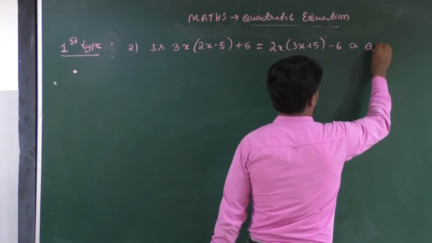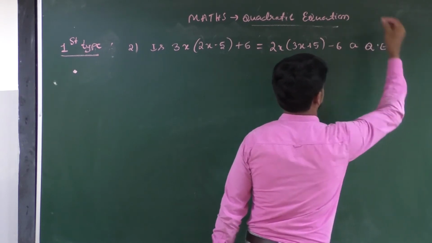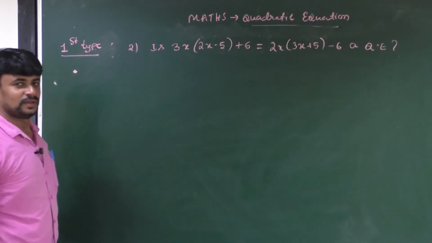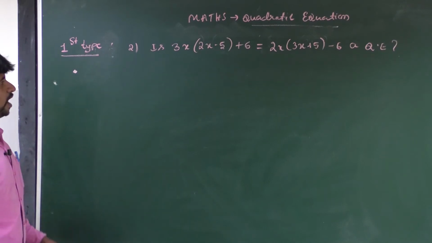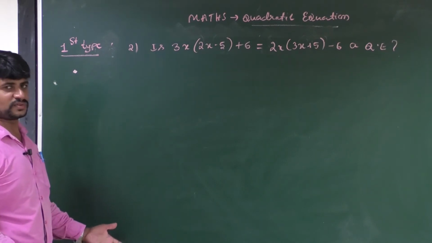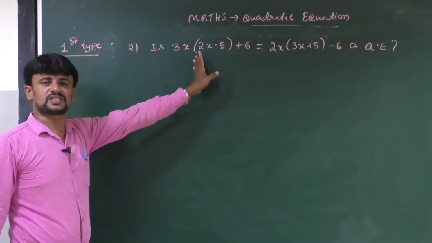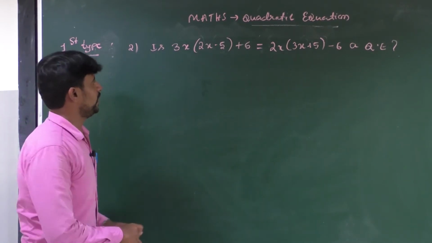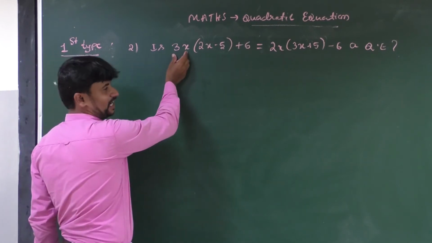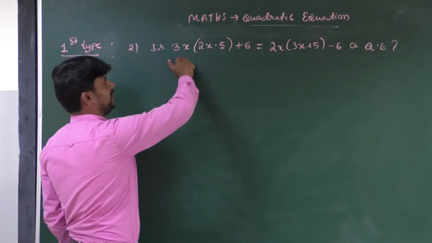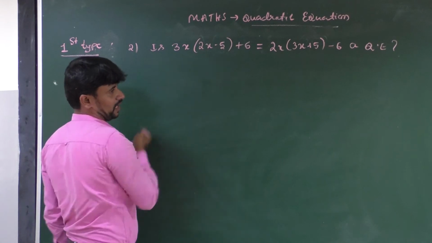Is it a quadratic equation? This is also a question. Okay. How can you solve? Very simple. What we have solved in the previous question, like that you have to solve this question. Okay. First, here we have only a single term, that's why we can multiply directly with the other term.